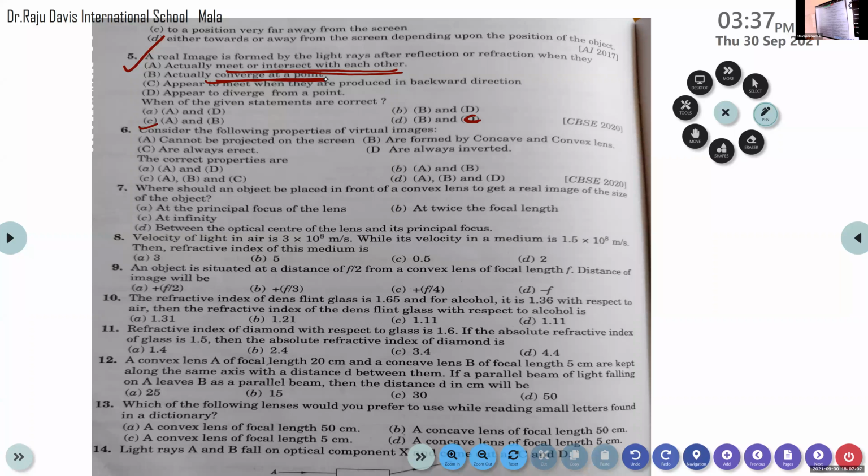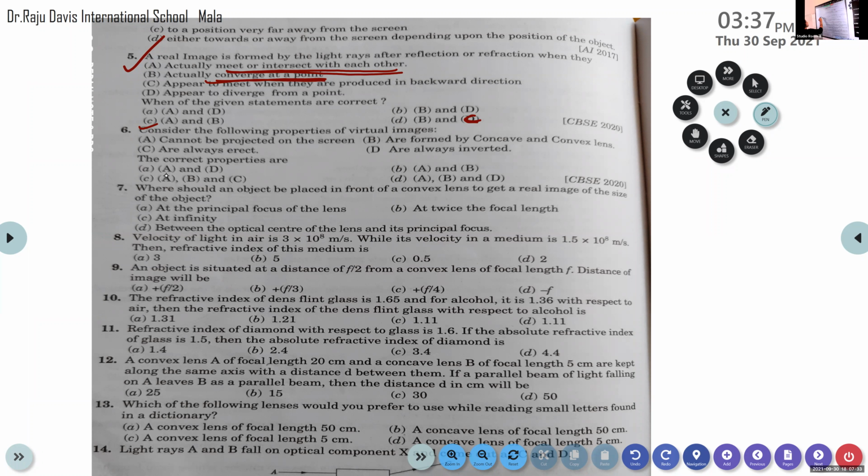Next question. Consider the following properties of virtual images. It's a direct question. Option A, cannot be projected on the screen; B, are formed by concave and convex lens; C, are always erect; D, are always inverted. Which options are correct? A and D, A and B, A, B and C, A, B and D. A, B and C. Very good.